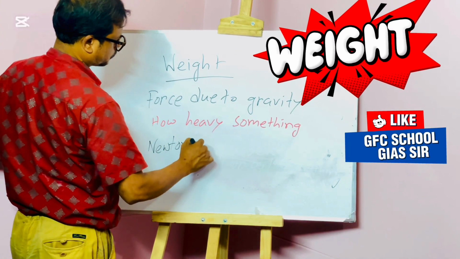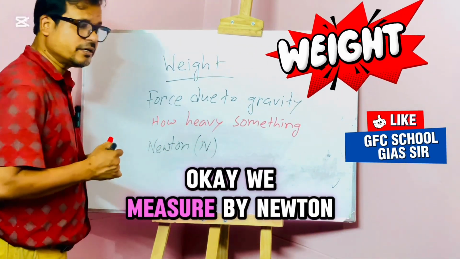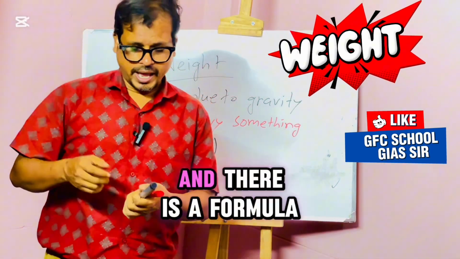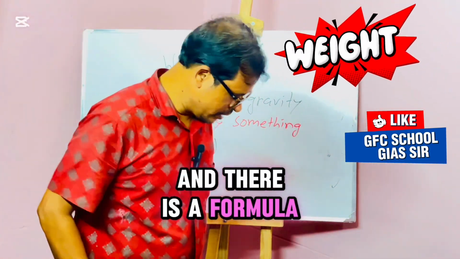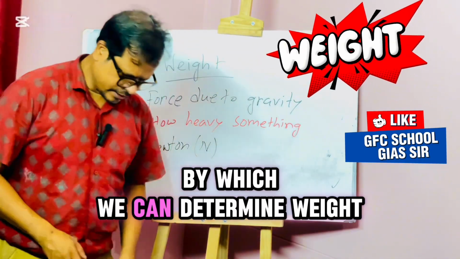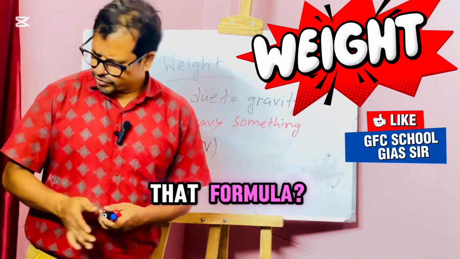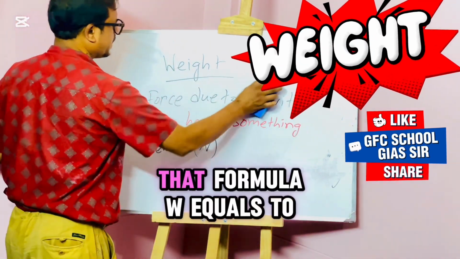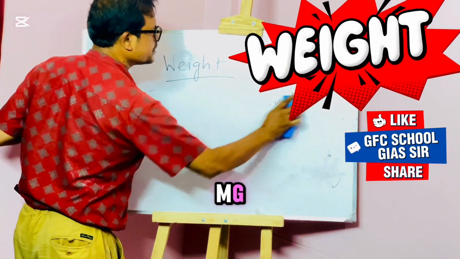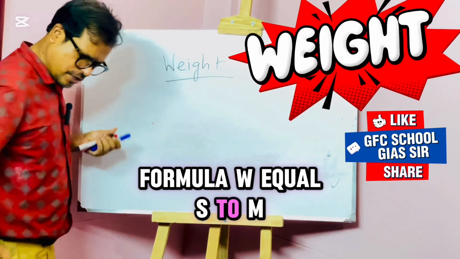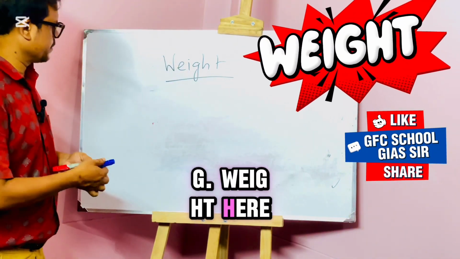There is a formula by which we can determine weight. What is that formula? That formula is W equal to mg.